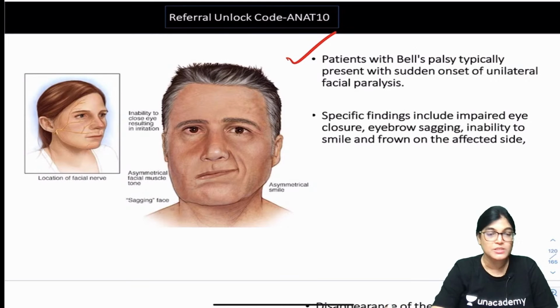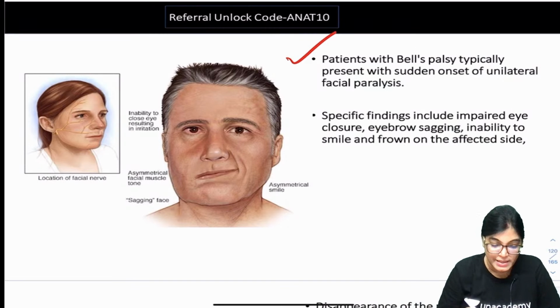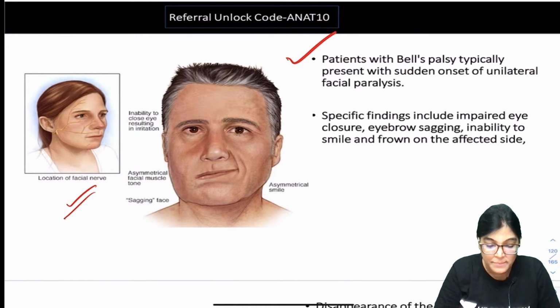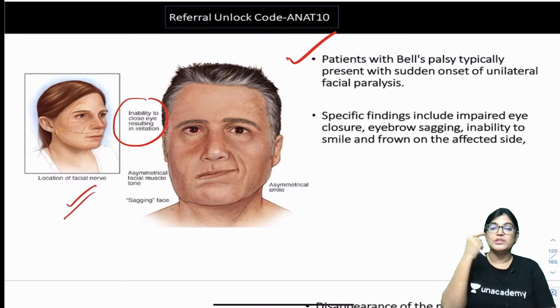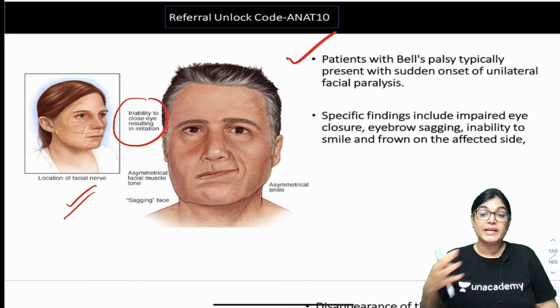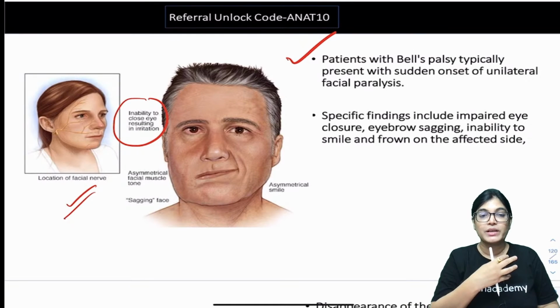Actually, the onset which is mentioned here is presented with facial paralysis and all. So you can see here the patient with Bell's palsy is typically having loss of nasolabial fold. Yes, Bell's palsy, absolutely right, Sam. Inability to close the eye. Why? Because the facial muscle orbicularis oculi has lost its innervation, asymmetry of muscle, loss of nasolabial fold.